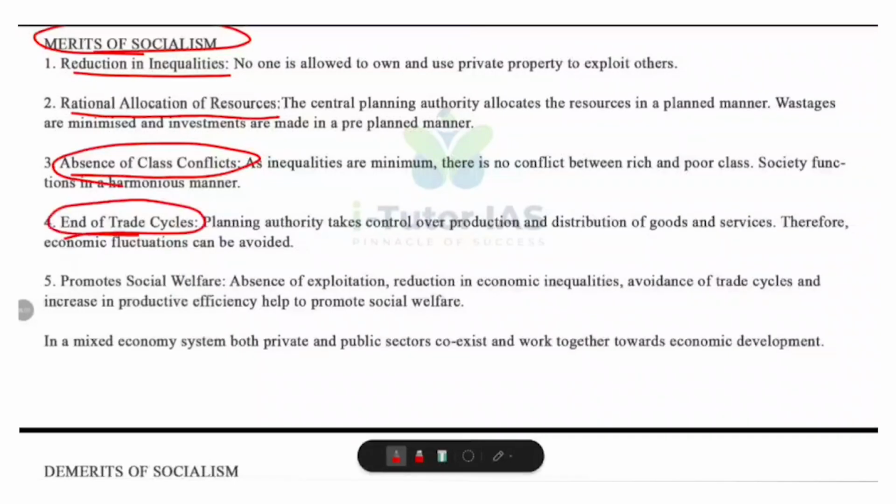In a socialist economy, the government controls production and distribution, as I told you earlier, and this avoids economic booms and recessions. That means trade cycles. The economy becomes more stable and less prone to sudden crises. So there is no need to worry about unemployment or sudden price rises due to market fluctuation.